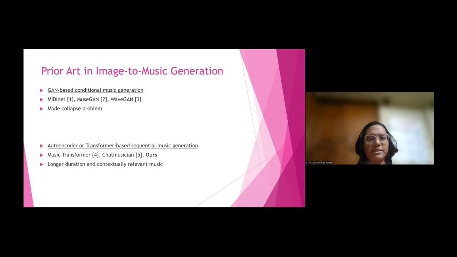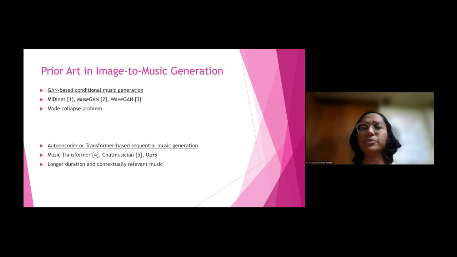First, we did a literature review. There are two main categories of image to music generation models. One is generative adversarial network based conditional music generation models. Examples include MIDINet, MuseGAN, and WaveGAN. For all these GAN models, we have a concerning problem of mode collapse. That is, we cannot control the image to music generation.